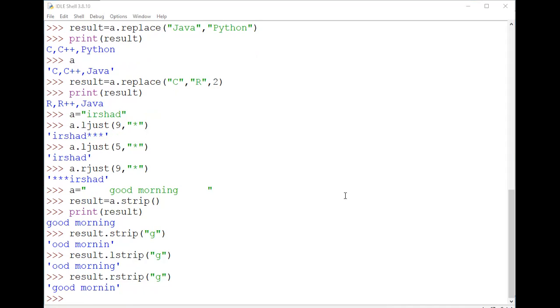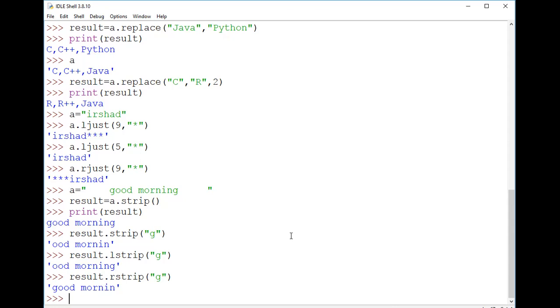That means the last G has been removed. In this way, the strip method works. And if you don't specify L or R and simply use strip, it will delete from both sides. If you don't provide any arguments, then any spaces are removed as well. So this is how L strip, R strip, and strip work here.